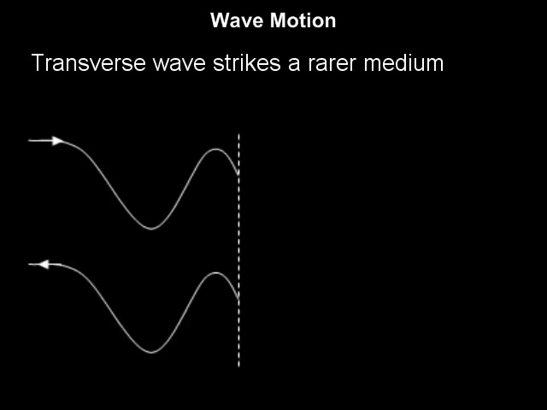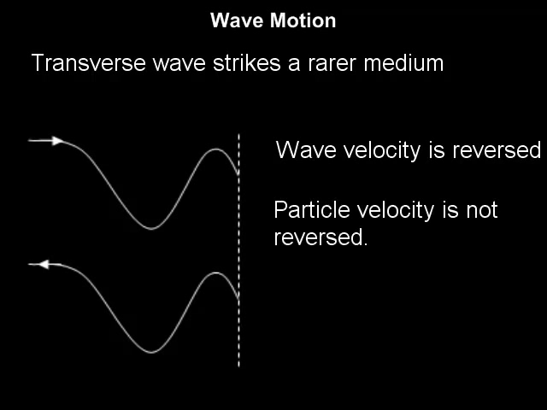When a transverse wave strikes a rarer medium, the wave velocity is reversed, but the particles of the rarer medium are receiving the wave energy, and they being free to move, they actually start vibrating and the particle velocity is not reversed. So, a crest is reflected as crest and a trough is reflected as a trough.